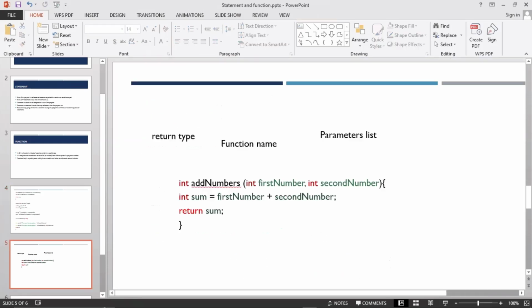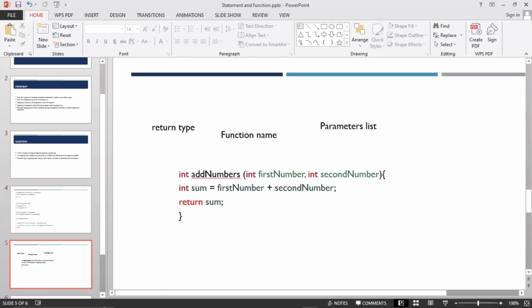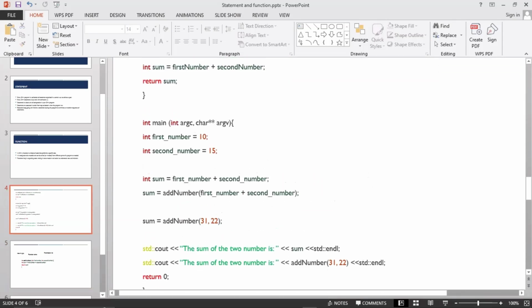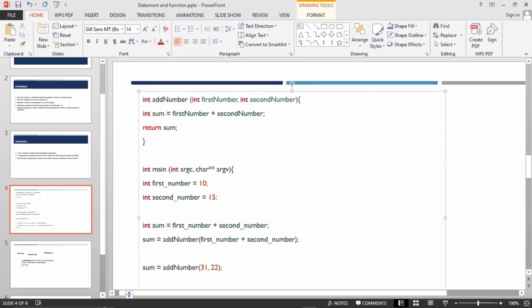I'm making use of my code inside the main function. So I have actually used the value of this. I have declared this one, and I stored the add numbers. This add number here, first number and second number is being added.